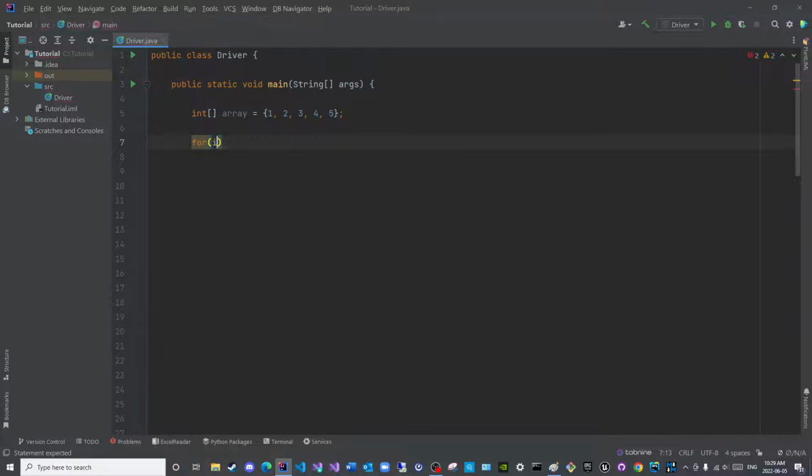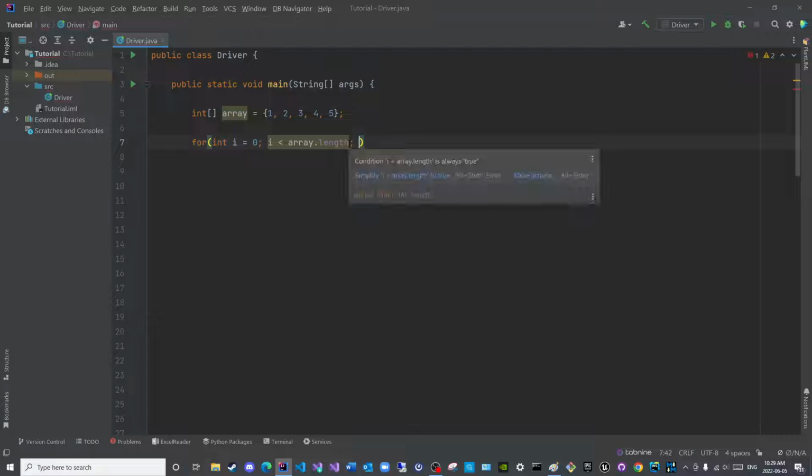Let us say int i is equal to 0, i is less than array.length. The length function or method is available in JavaScript. That is why I accidentally added the parameter list brackets.